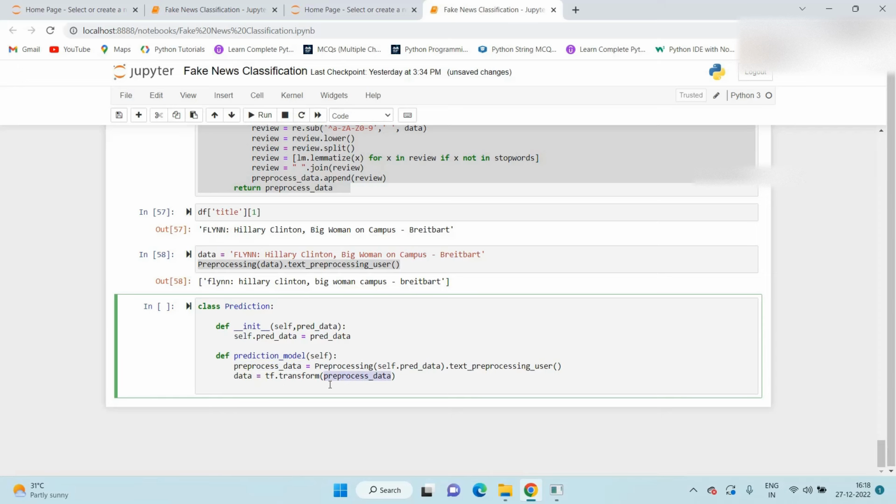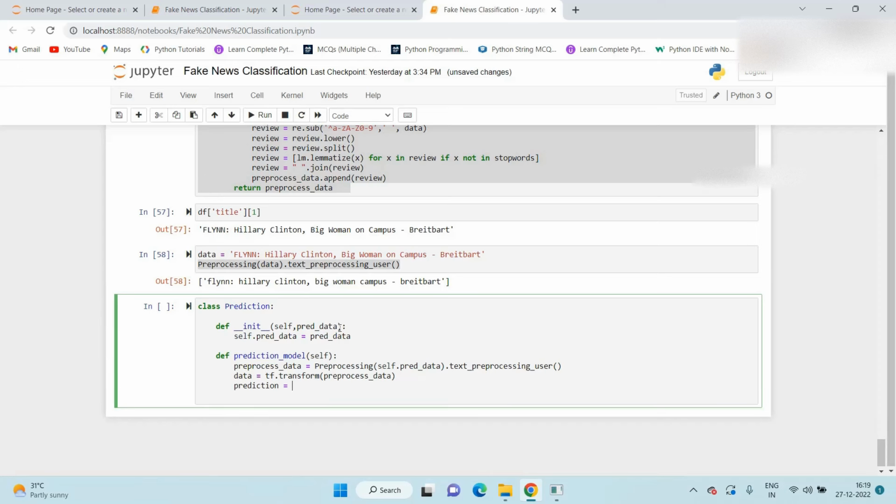Okay, so this pre-processed data I have passed here. With the help of this TF-IDF we convert our data into numeric form, and then we make the prediction. So prediction is equal to model dot predict.